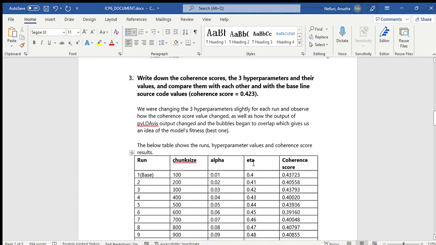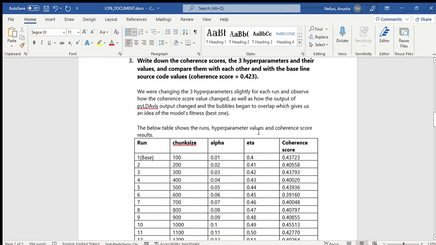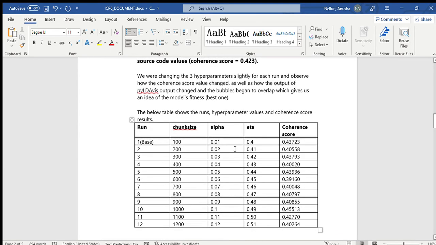So here we were changing the hyperparameter values slightly for each run, and we got to know how the coherence score value changes and how the visualization output changes. And here is the output for each run.